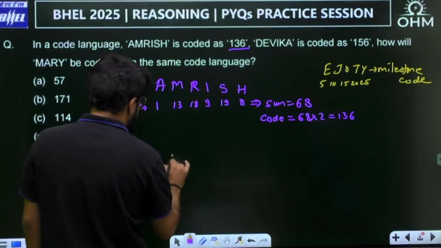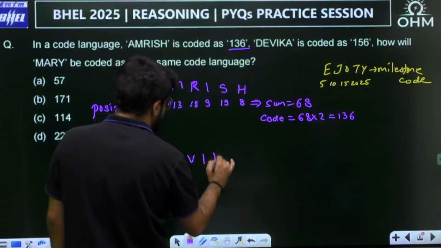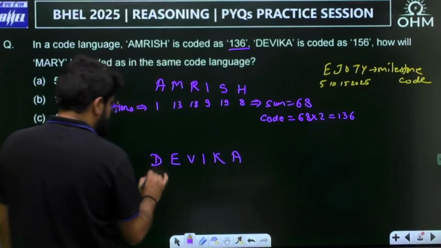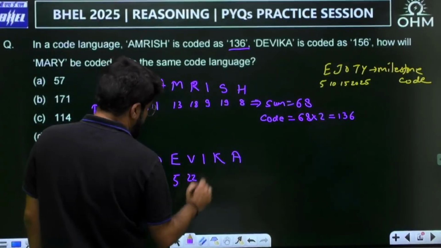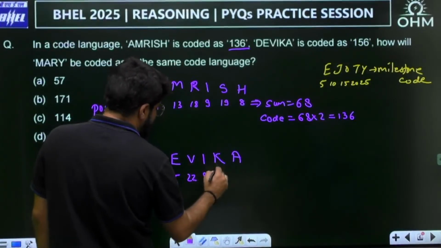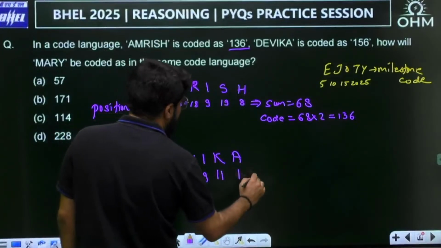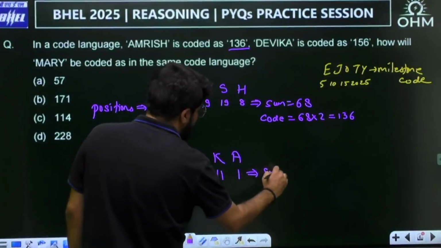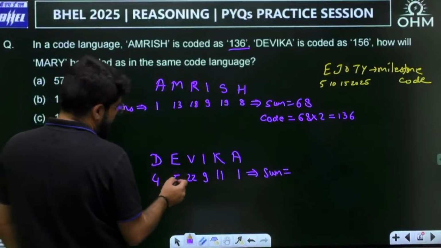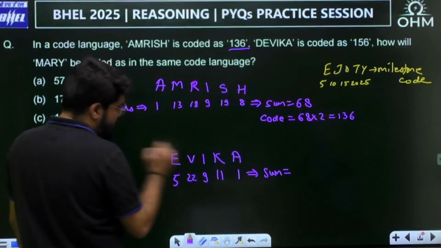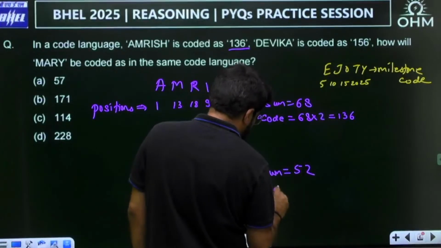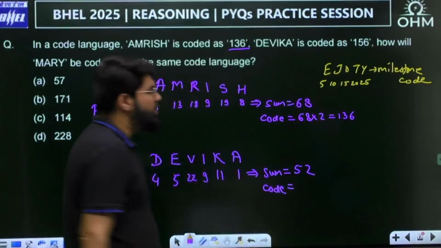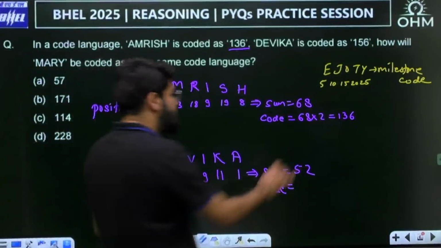The next word given is Devika. So D is 4, E is 5, T, U, V, V should be 22, I, J, I is 9th, J, K, K is 11th, and A is 1. Now when I sum these, 9, 22, 31, 40, 51, and 1, 52. And what is the code given to you? Is it 52 into 2?